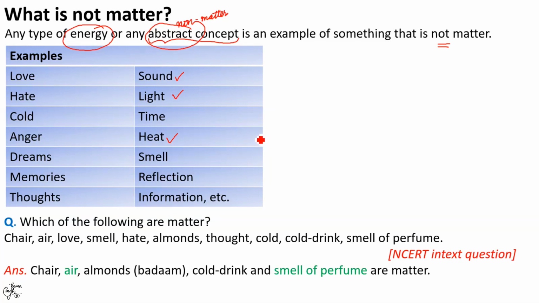Some examples of non-matter are feelings like love, hate, cold, anger. Even your dreams, memories, thoughts, they're all examples of non-matter. So next time, if you have a doubt about a thing being a matter or not, ask yourself two questions. One, whether what you observe has mass, and two, whether that thing takes up space. If you get a yes for both your questions, it is a matter, else a non-matter.